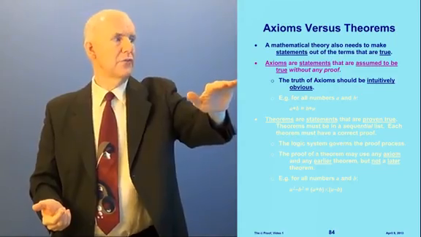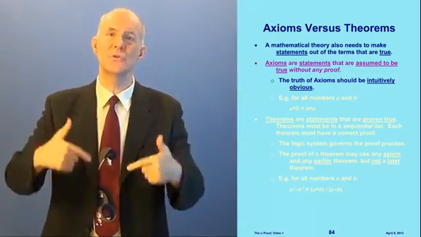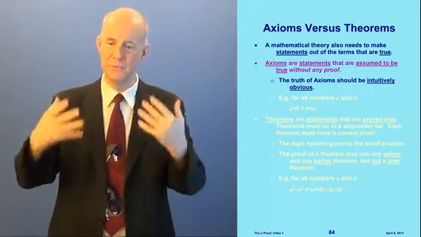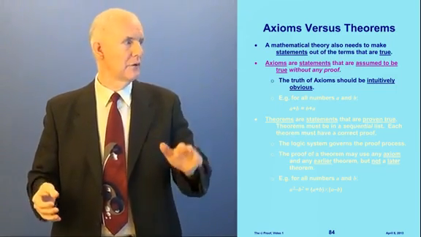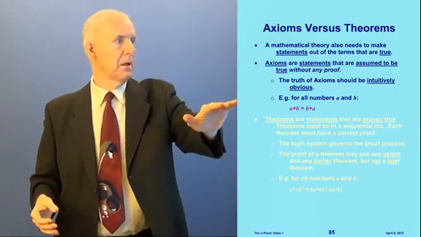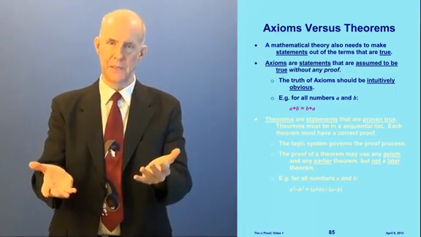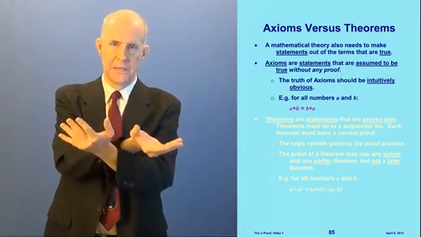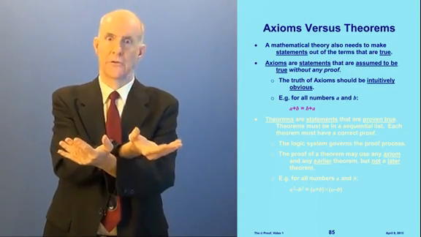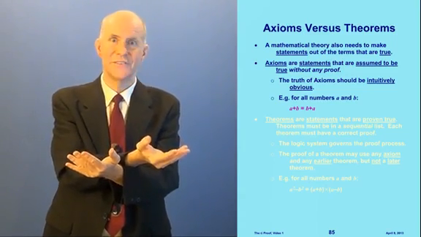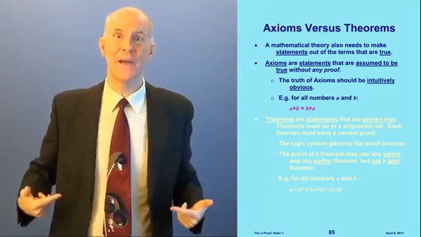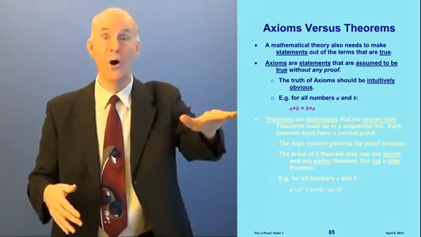However, the truth of the axioms should be intuitively obvious. We want axioms where people look at them and go, well, yeah. For instance, here's a good axiom. For all numbers a and b, a plus b equals b plus a. Well, duh. The fact that it's obvious, that's why it's a good axiom. You go, yeah.